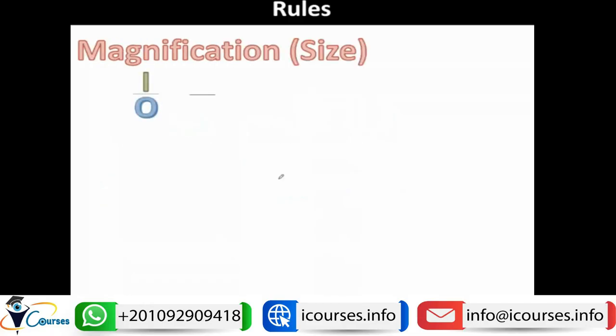Then we have the magnification. The rule of magnification of the mirror: if you want to know the ratio of magnification of any mirror, this can be calculated by a ratio. This ratio is I divided by O equals V divided by U. So we know now the V and U. So what is the I and what is the O?